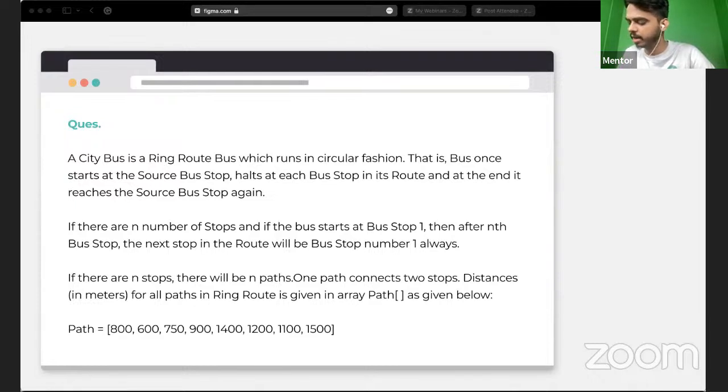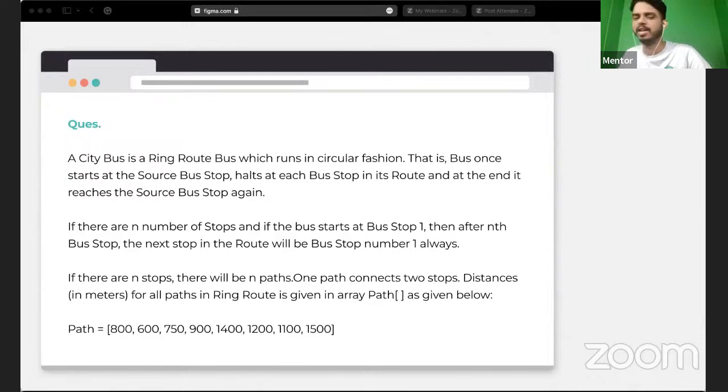So if there are n stops, there will be n paths. To reach a specific destination, there are going to be n different paths. One path connects two stops: the stop after it and the previous stop. The distances are in meters, and units are important to understand how we are going to calculate the fare from the source to the destination. Then for all paths, the ring route is given in an array.